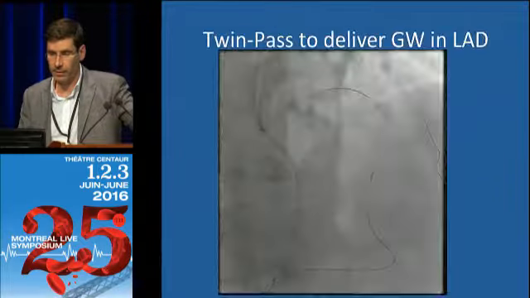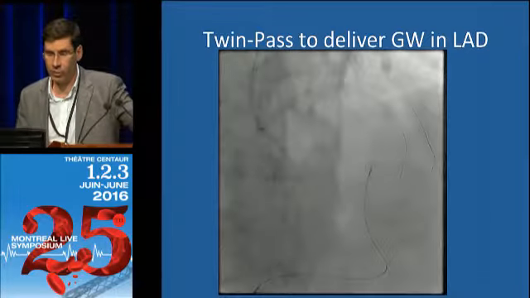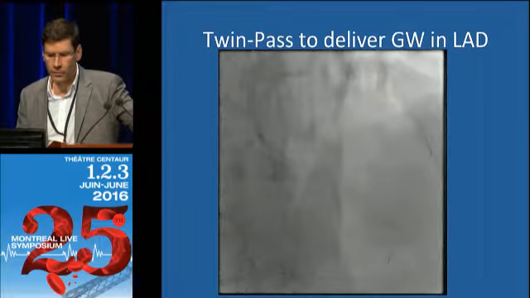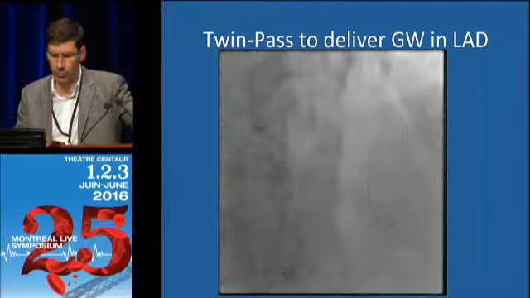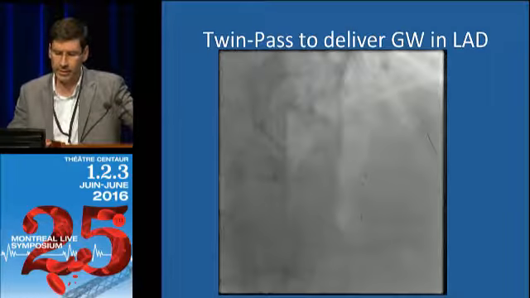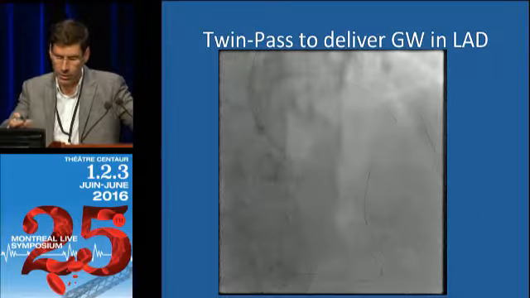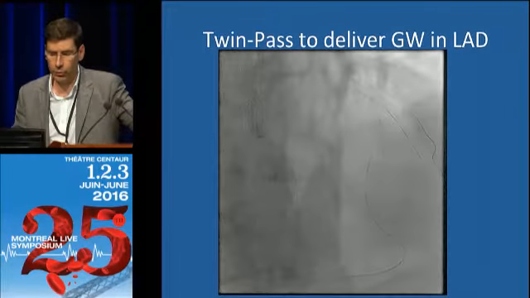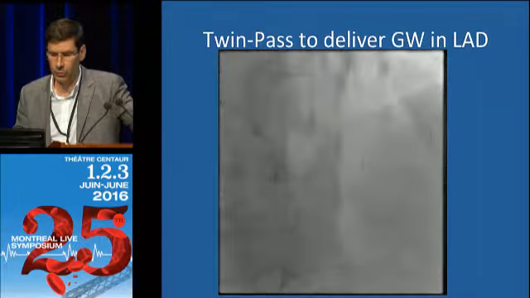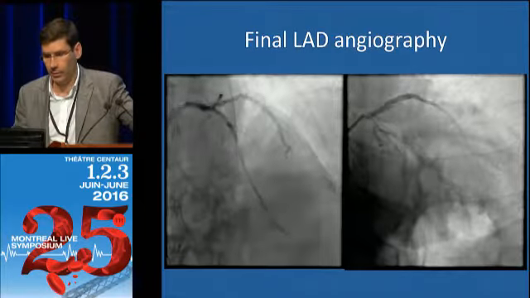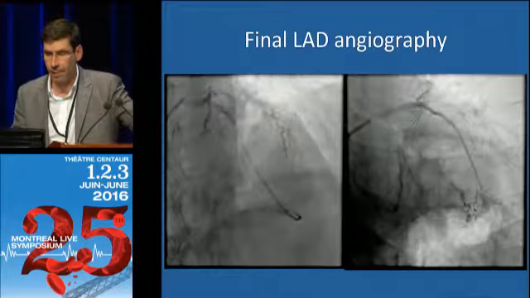So after that, this is an antegrade procedure. But what we've got to do is, because the septal wire that we used to connect to the LAD is quite high, you've got to put a wire into the LAD. So you put the Twin-Pass catheter near the origin of that septal, and with the other port of the Twin-Pass catheter, you deliver a wire into the LAD, and you proceed with just basically ballooning and stenting.